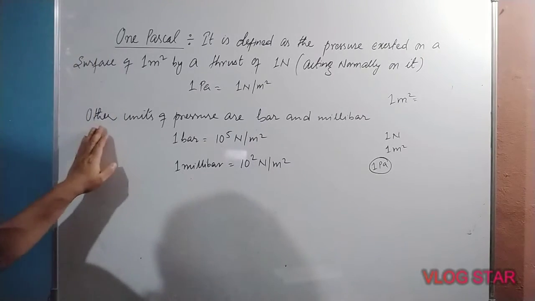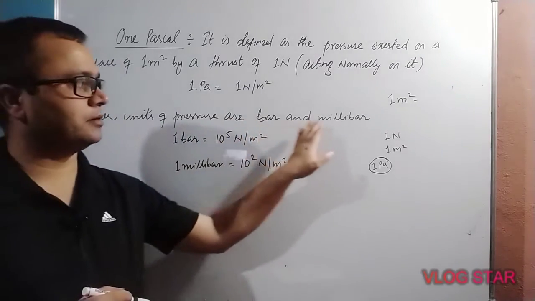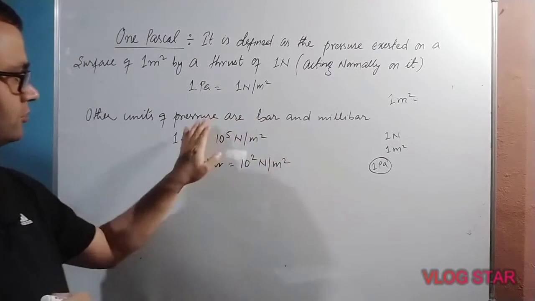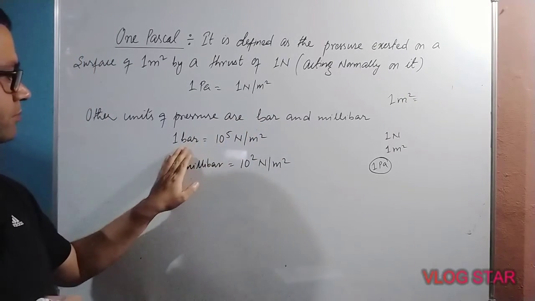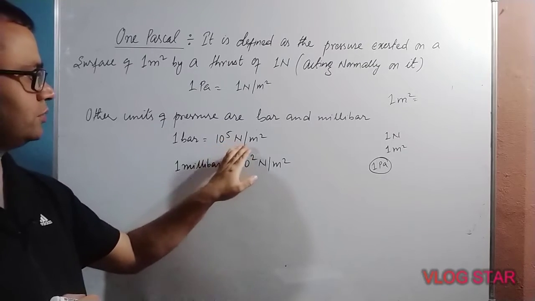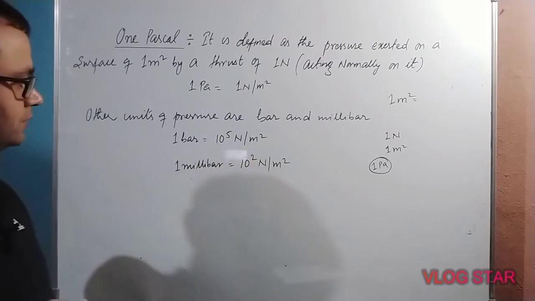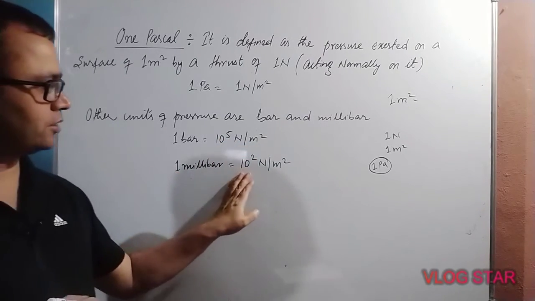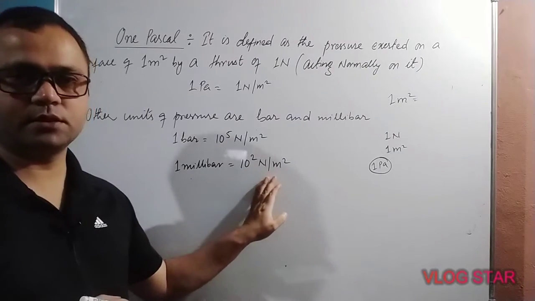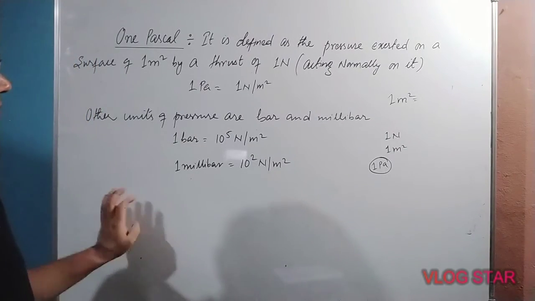Now other units of pressure are bar and millibar. 1 bar equals 10 to the power 5 Newton per meter square and 1 millibar equals 10 to the power 2 Newton per meter square. Okay, this much for today. Thank you.